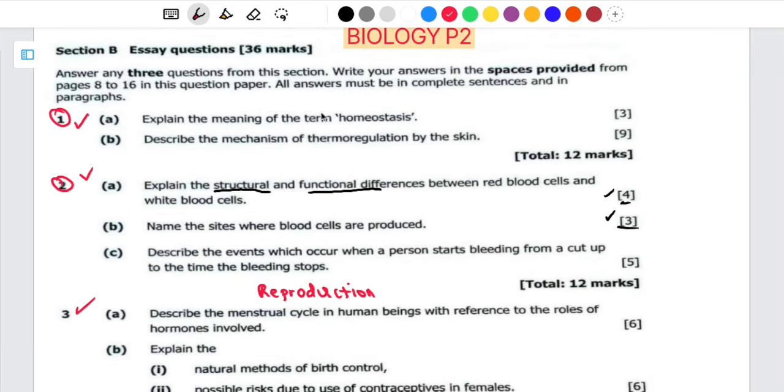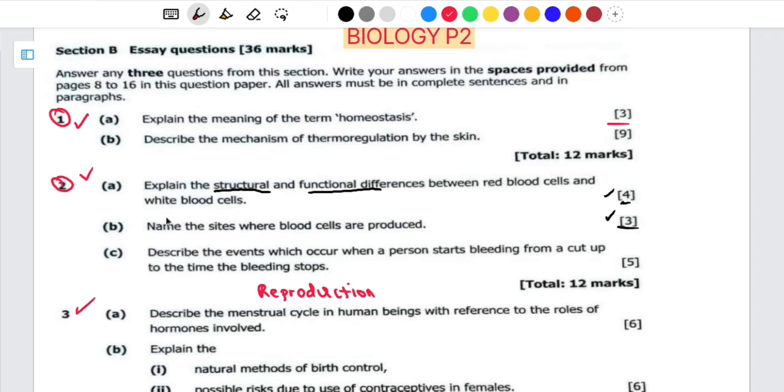Since the question is asking us to explain the term homeostasis and it is carrying 3 marks, what should you include in your definition? You have to include, number 1, the key terms found in the definition of homeostasis, as well as the mechanism, how this one is maintained. And then you can also include an example. So you have to define homeostasis by saying it is the constant maintenance of the internal environment.